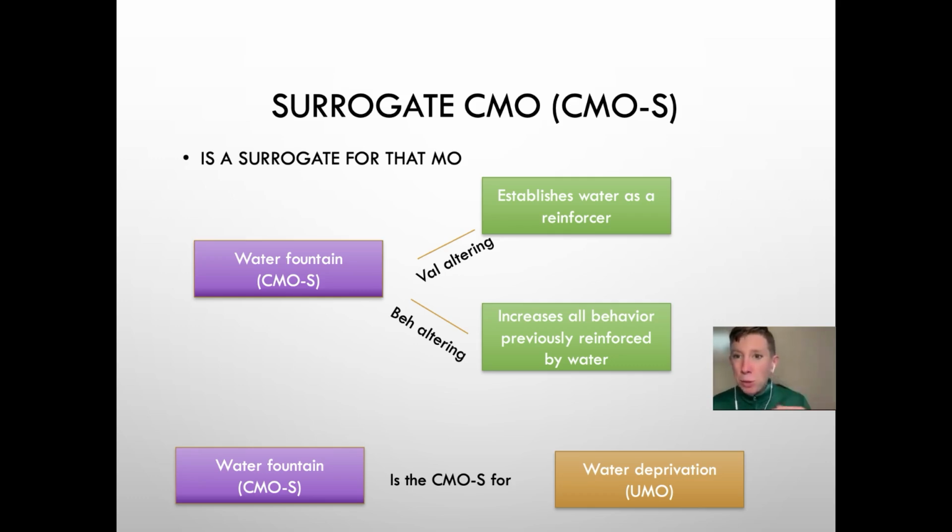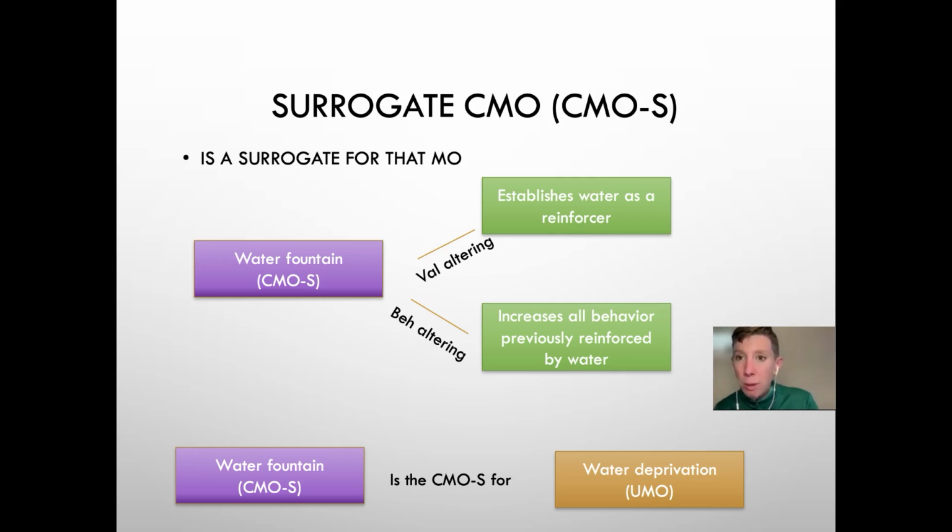It's like when you're driving down the interstate and you see McDonald's or whatever fast food sign, eventually the sign over the course of your lifetime has probably been paired with food ingestion a lot of the time. And so that sign over time becomes a CMOS for the UMO of hunger, which means you see the sign and you're like, food would be really great now, even though you're not that hungry. And the behavior of pulling over, going through the drive-through are all increased because in the past, those have been connected with that. So it is just a CMOS.